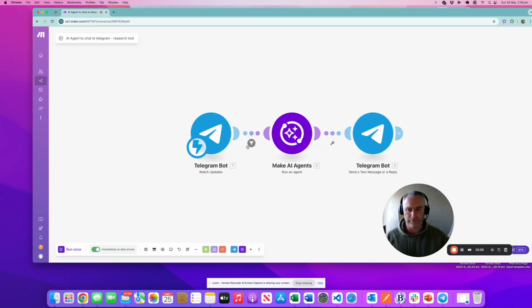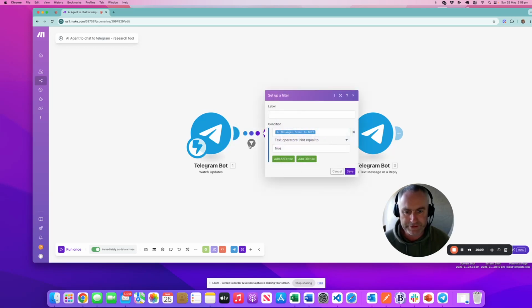Now, an important little hack here is you need a filter. When the bot replies to Telegram, unless you tell it in this filter, it doesn't know that it's not supposed to act on that particular input. If you let it act on its own input, it would create a recursive loop and run forever. So what you need to do is create a filter here and say if the message is from the bot, if that's true, then we don't want it to go through. So not equal to true. If it's a bot message, we don't want to process it again.